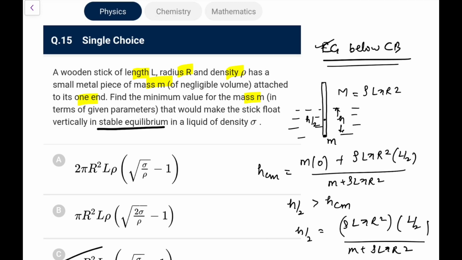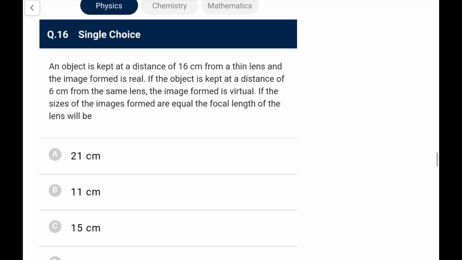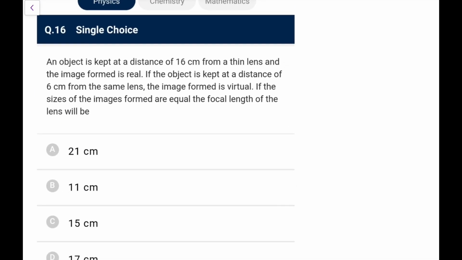So remember this concept, center of gravity should be below the center of buoyancy, and I told him that such questions are rare to come in JEE Main, and it has come today.